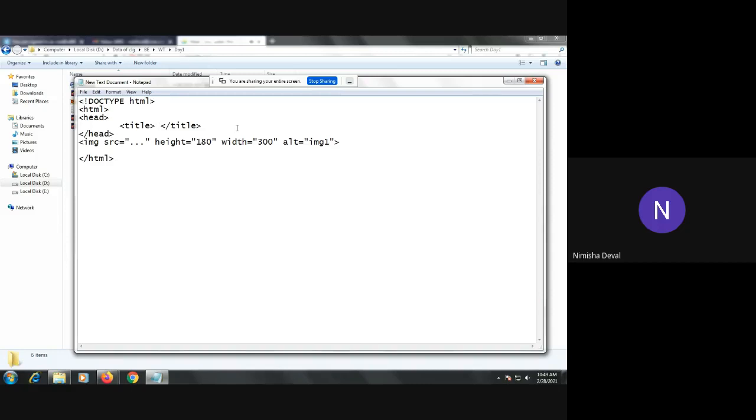Meanwhile tell me how many of you are having a laptop right now? Those who are having a laptop with you right now can try it. Whenever I complete all this image and video tag, then you can directly use the implementation, because we are having time right now. In 1 hour we will complete the images as well as the video. So if anybody is having a laptop, you can share your screen after completion of my program.